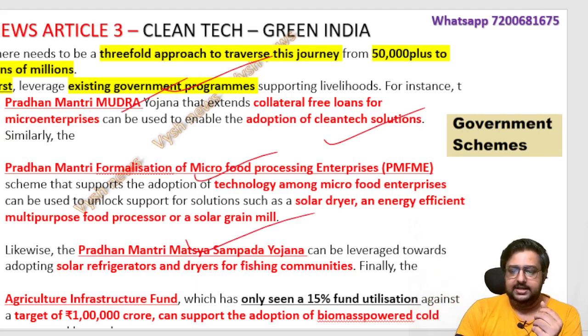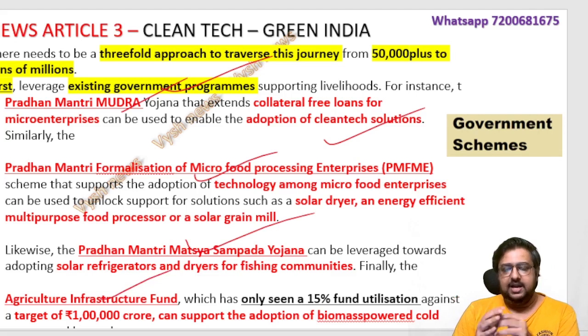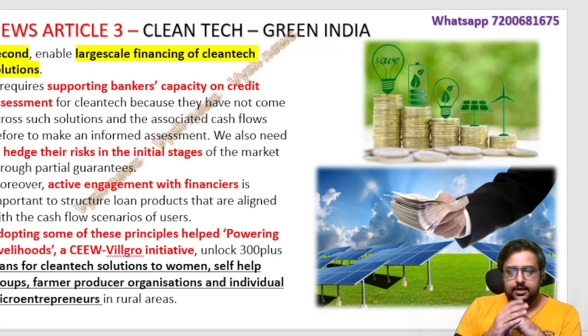Then the Agriculture Infrastructure Fund, where a 1 lakh crore target fund was announced, only 15% of the fund is utilized till now. So we have schemes on paper, but when the center does this, the states should take it and adopt it. They should go and tell the center, we are implementing it, give us funds, and they will implement. But states are not asking, not showing interest because of their anti-center stance. West Bengal, Kerala and others don't adopt most of the schemes which the center gives. Many people in Kerala don't even know many of the schemes the center has given. Second point; first point, schemes.